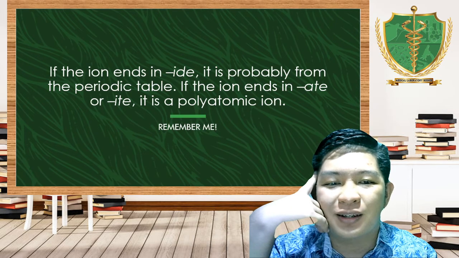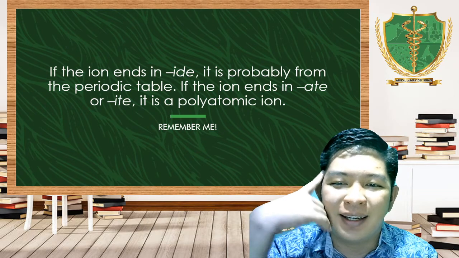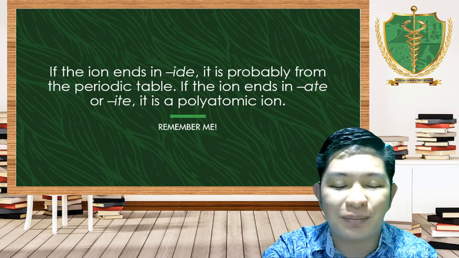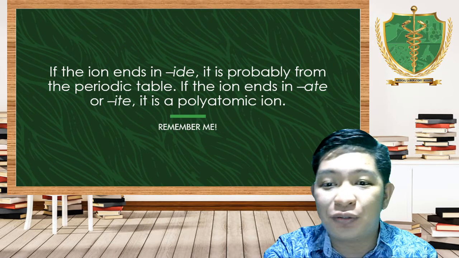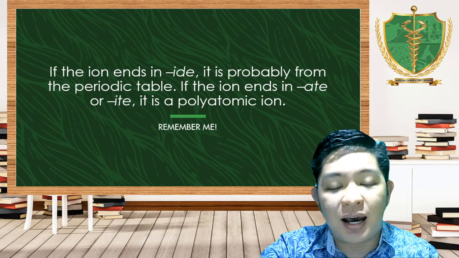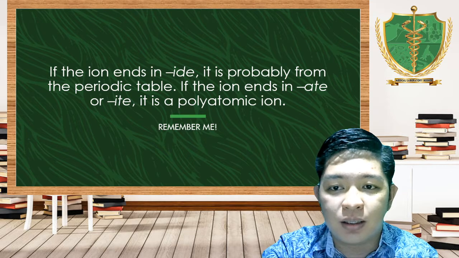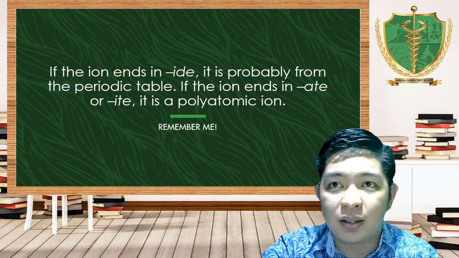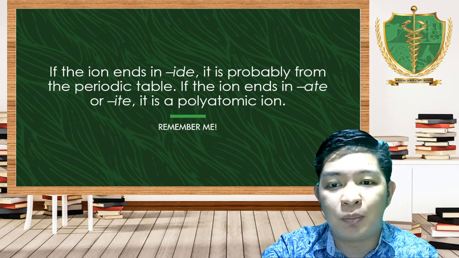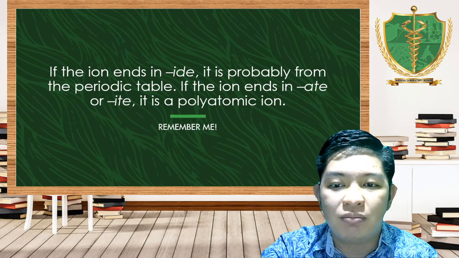Take note of this, my beloved students. If the ion ends in IDE, it is probably from the periodic table. It can probably be non-metals, probably your anions.